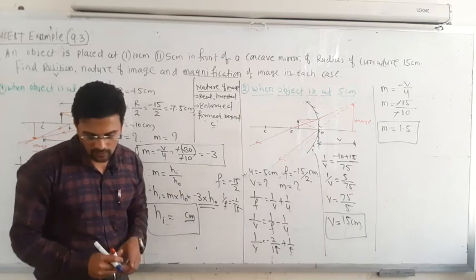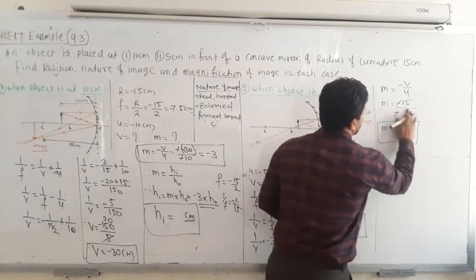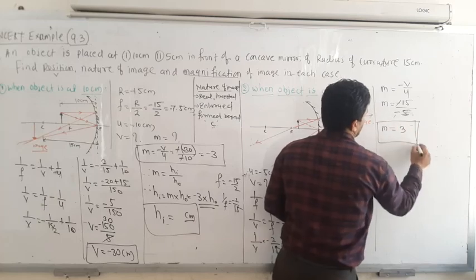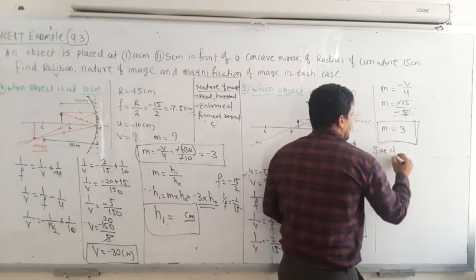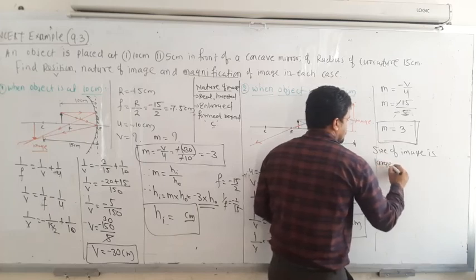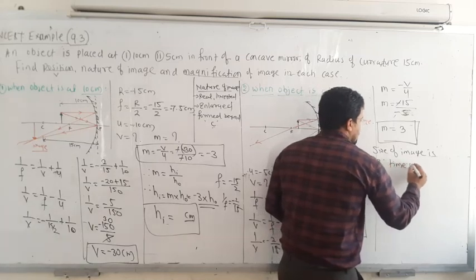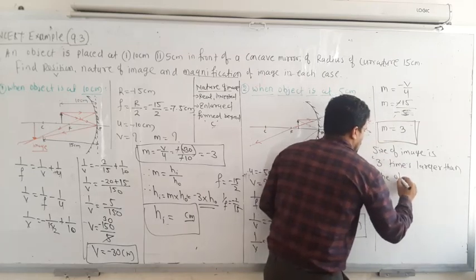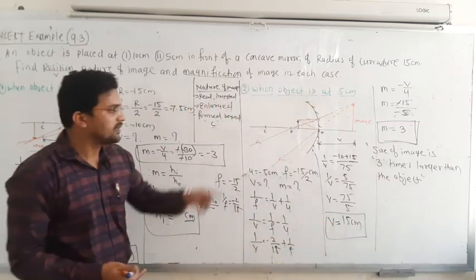Magnification is 3. That means in both the cases the image is large, because M is greater than 1. Sorry, the object distance here is minus 5, so it becomes 15 by 5, which is 3. That means the size of the image is 3 times larger than the object. What is the meaning of this? The size of the image is 3 times larger than the object. But that is a virtual image.